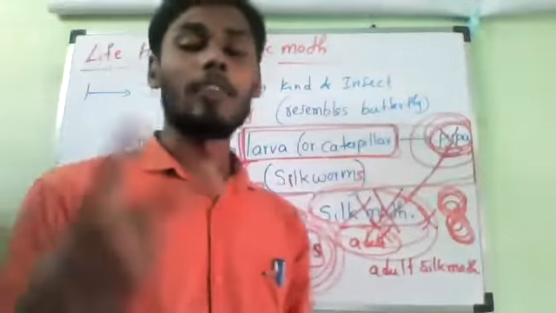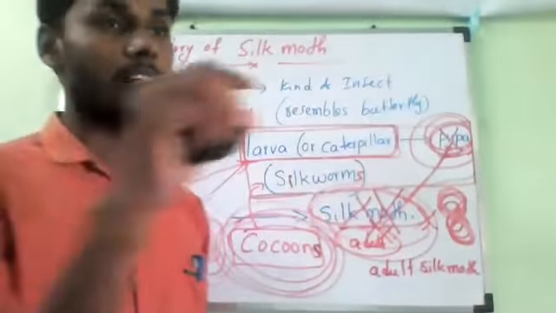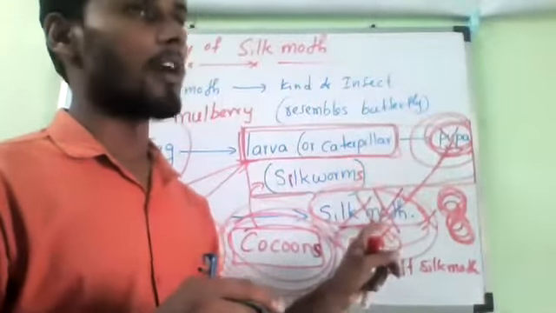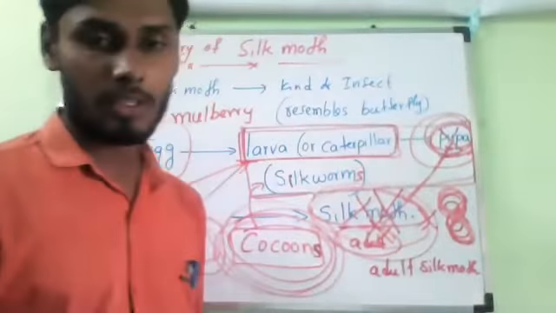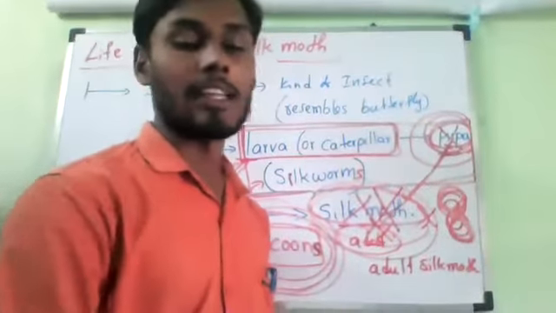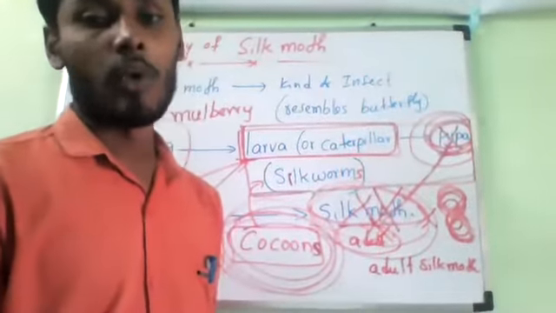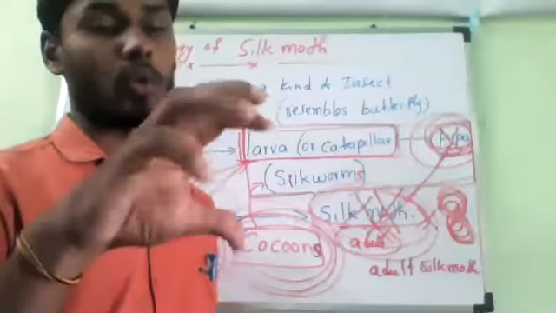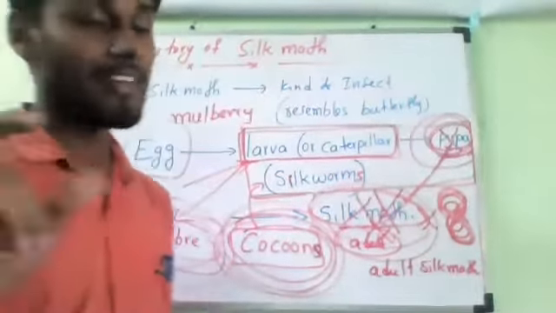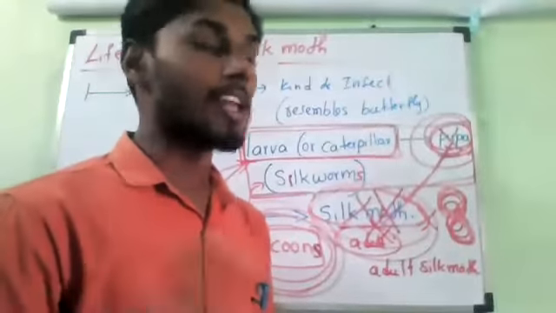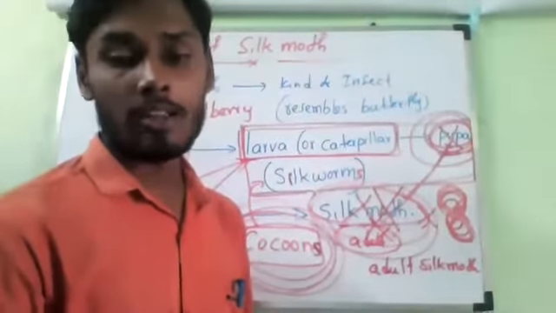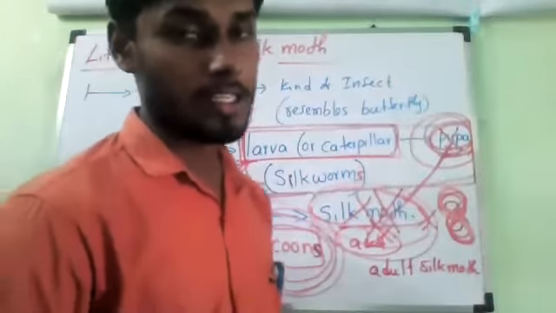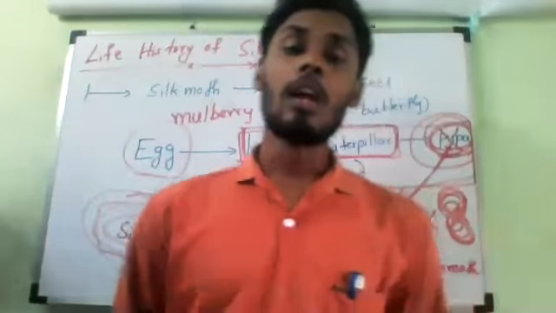Once the adult moth forms from the cocoon, that cocoon will be thrown out. They won't be collected to sell in the market. Do you understand, Ra? Why? Because the cocoon should be completely closed. If it has any opening, then it is a damaged cocoon, so it won't give good quality silk, so they will be thrown outside. That is why, while collecting itself, they will be thrown outside.